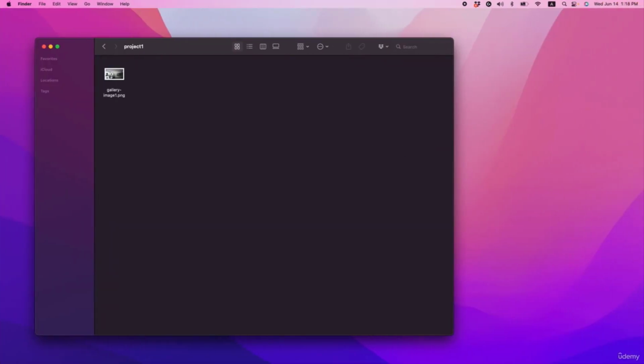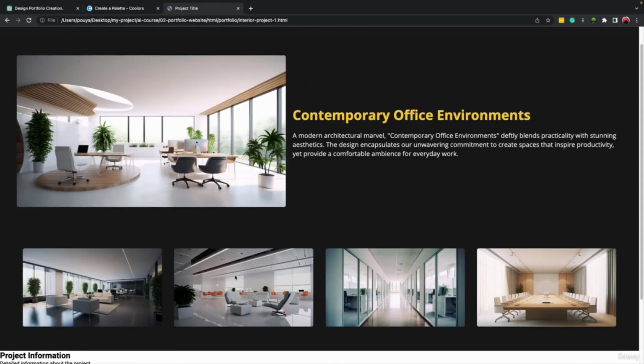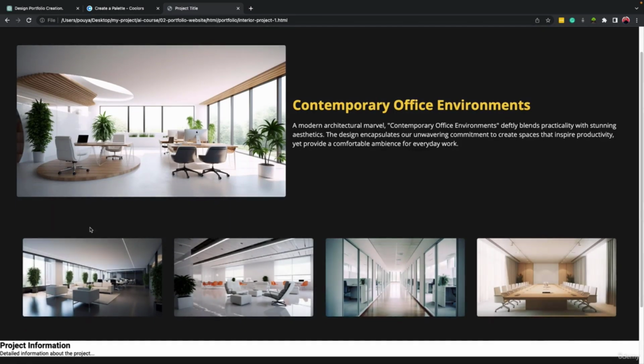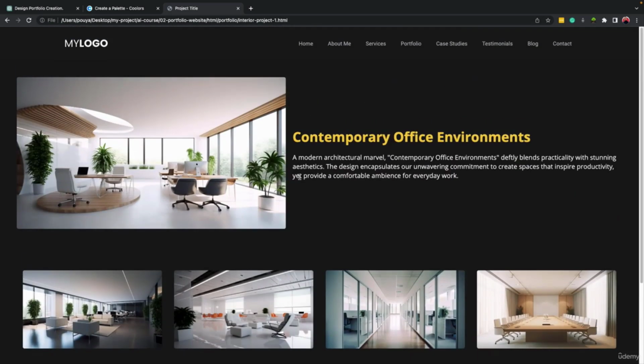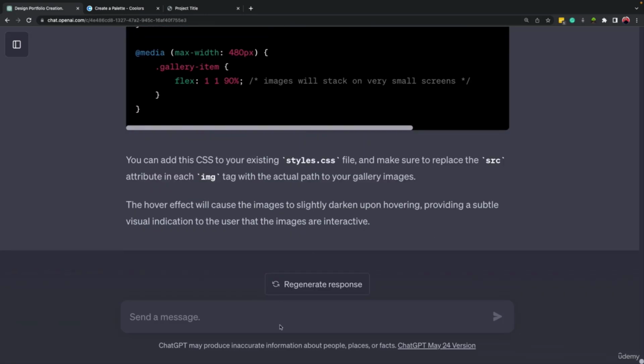Okay, come here and bring all the images. And if we come to our page and refresh it, we will have all the images. Okay, all right, so here is the gallery. Now, the thing is that we want it to work like this, that when we click on it, we see a pop-up appear here with the big size of the image, okay? So we can, for example, close it or go to the next image or previous image, okay? So let's do that for now. Let's come here to our ChatGPT page and explain what we want.